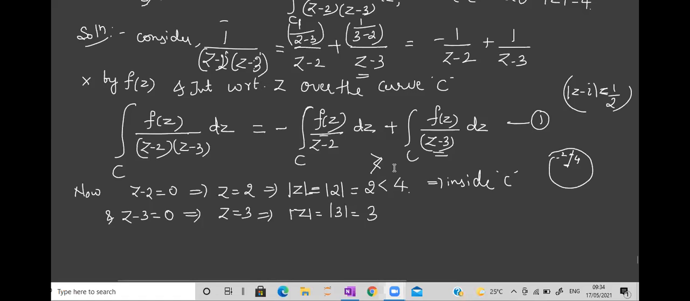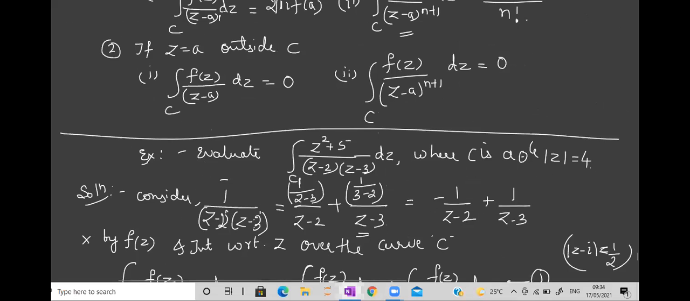This 3 you have to compare again with the same 4 only, because our circle is fixed, with mod z equal to 4. Tell me now, less than means? Again it is inside. Done. So both the points are inside, which means the concept we have to apply is from here. Okay, one second.